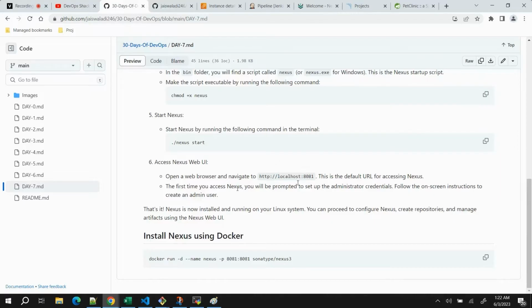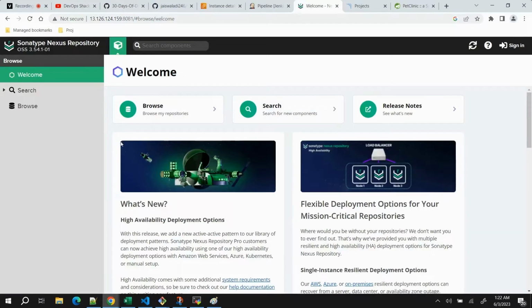But the problem that I realized here is that the 8081 port comes by default. Another option you can use is to set up Nexus using Docker. For setting up with Docker, you can run it in this format. Here I have kept the port 8081, but you can change it to 8082 or 8083 based on your requirement, and this is the Docker image which we use. Either of these two ways you can use to install. I have used the first way to install.